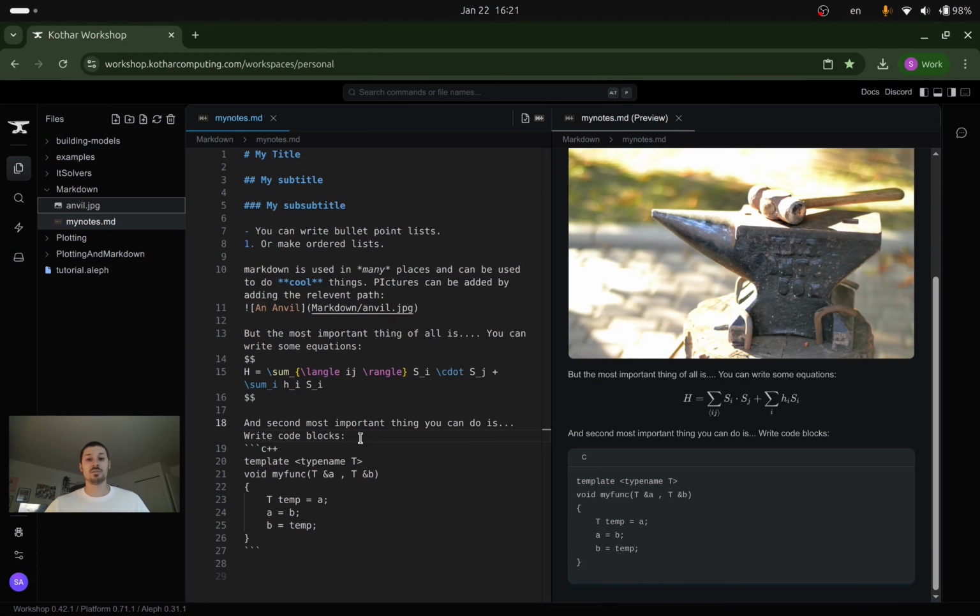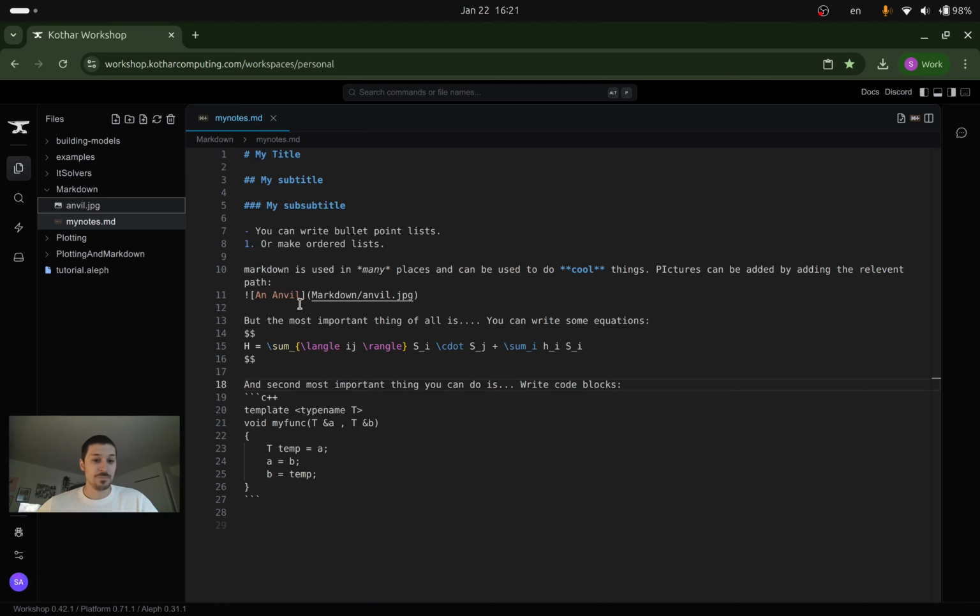But I'm going to preview a way to treat the Markdown like a notebook and actually perform calculations, and very importantly, mix it in with our plotting features, which are new and have been highly requested. So I'm going to close this. I just want to point out that the image included here is a JPEG. You just need to point to the relative path to the image, and you can include it like you would in any other Markdown. So I'm going to close this, and I'm going to open up the plotting.